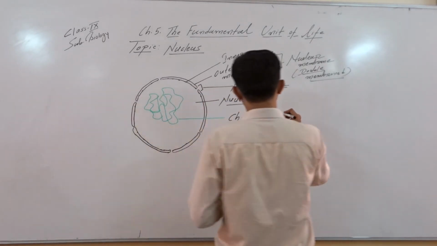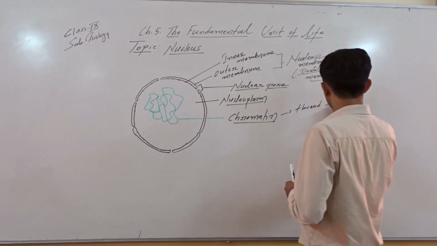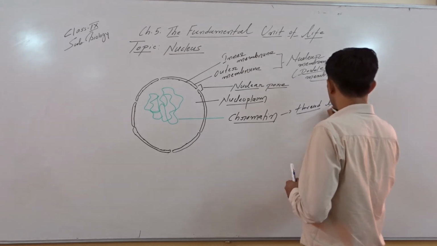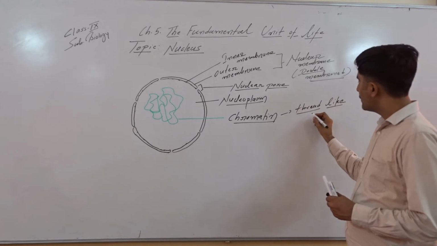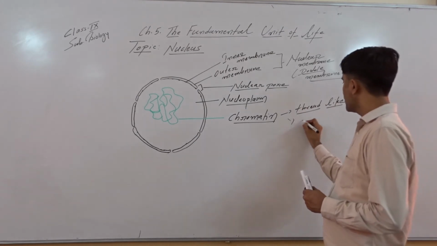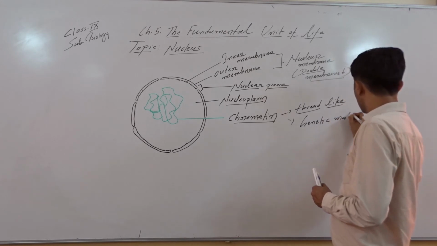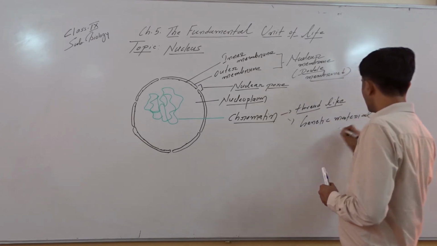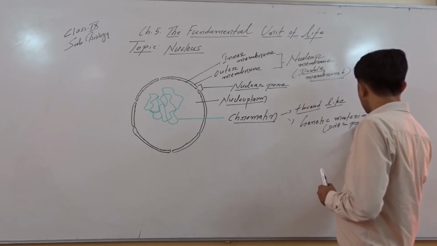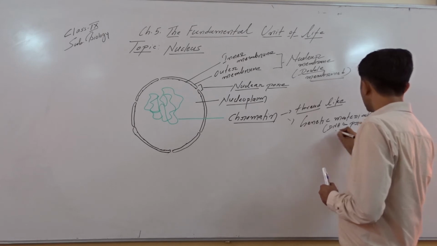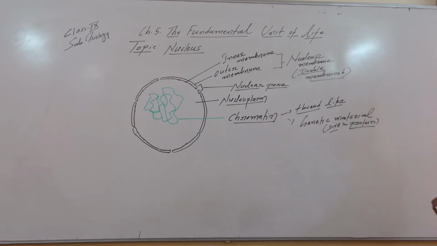So let's learn something extra about chromatin. Chromatin is thread-like, and that thread-like structure is the genetic material. This is nothing but the genetic material. In other words, we can say that it is made up of DNA and protein. So this is a very important point to note here. Chromatin is chemically made up of DNA and protein.